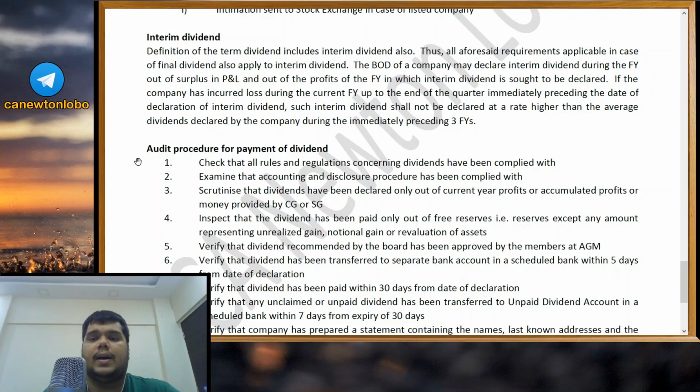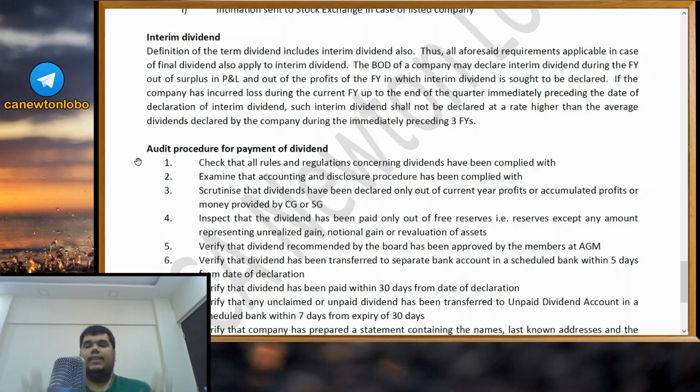The board of directors of a company may declare interim dividend during the financial year out of surplus in profit and loss and out of the profits of the financial year in which interim dividend is sought to be declared. If the company has incurred a loss during the current financial year up to the end of the quarter immediately preceding the date of declaration of interim dividend, such interim dividend shall not be declared at a rate higher than the average dividends declared by the company during the immediately preceding 3 financial years.